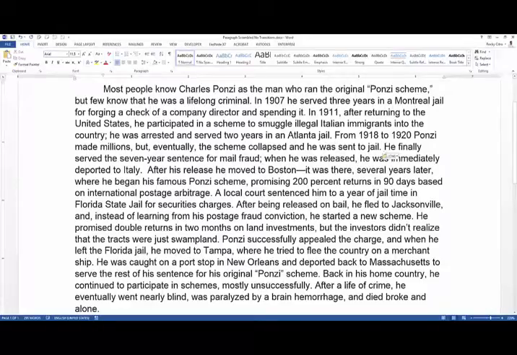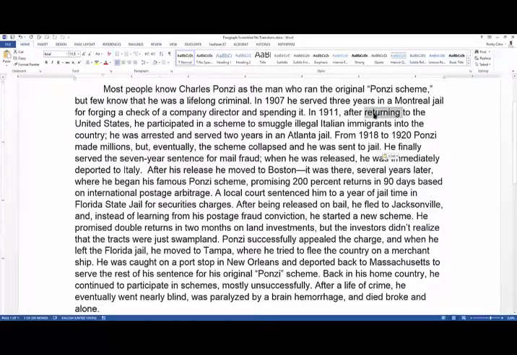Okay. So in 1907, he served 3 years in a Montreal jail for forging a check company. Okay, so he was in Canada before he was in the United States, it looks like, or maybe he was in the U.S. and moved to Canada, I'm not sure. But in 1911, after returning to the United States, so again, this is a little connection for the reader. So we know that, because of this word, he was in the United States before 1907, and he returned here after.